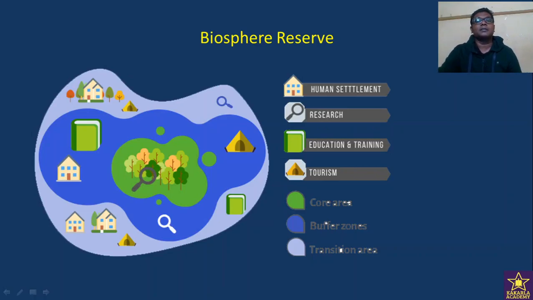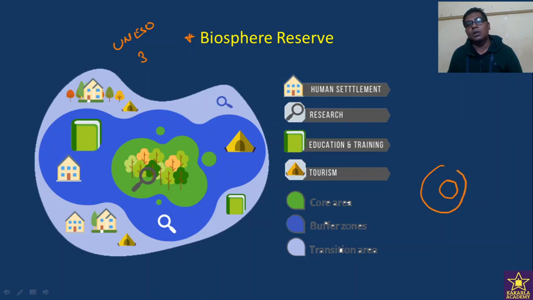Then the biosphere reserve. Before that, let us briefly see the structure of a biosphere reserve. The biosphere reserve is not a statutory body, but it is commissioned based on the international obligations with UNESCO. A biosphere reserve will consist of three tiers. The central part is known as the core region. The core region is surrounded by the buffer region, and the buffer region is surrounded by the transition region.